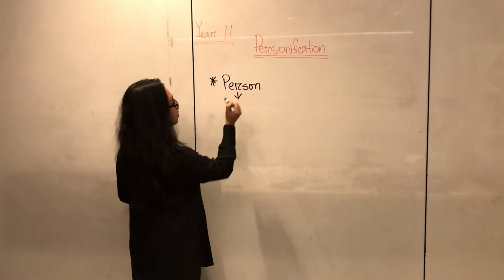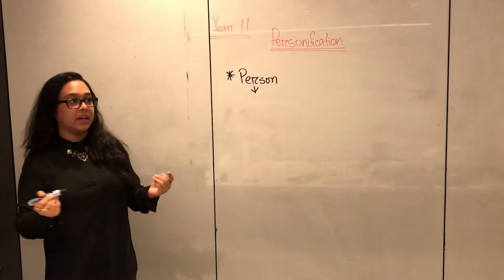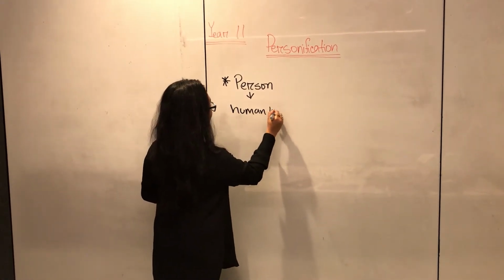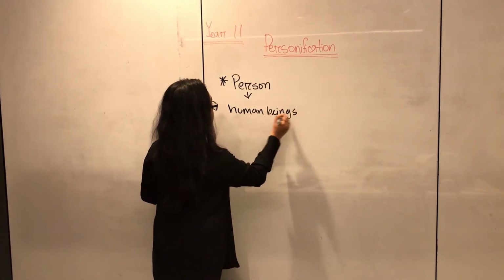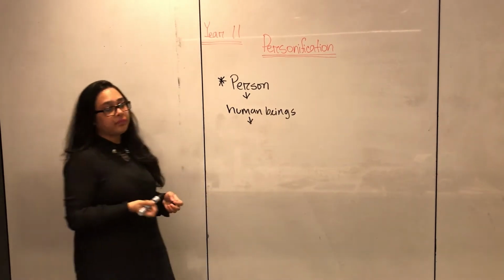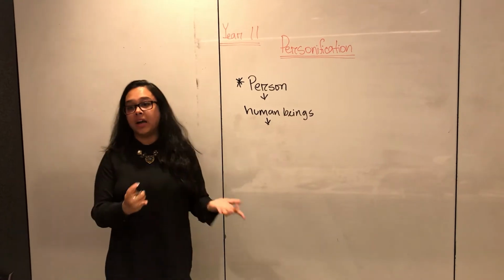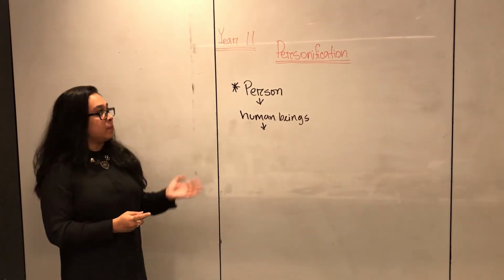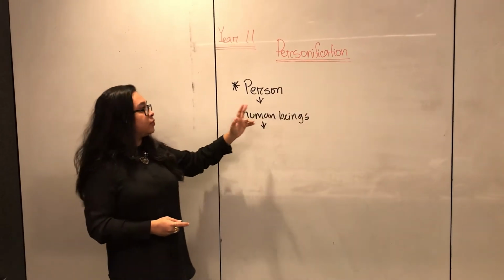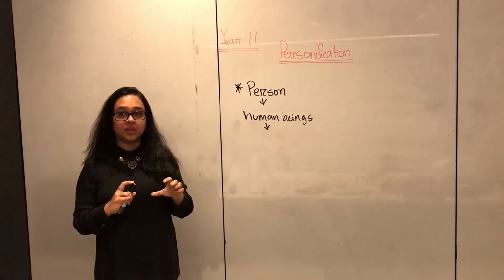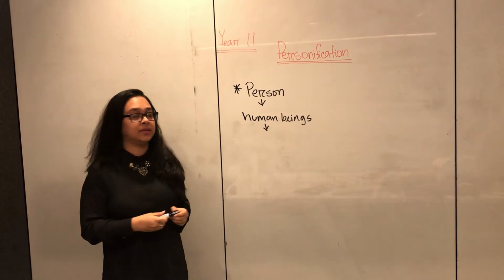So what is a person? Human beings. Yeah, so persons means human beings. And what do human beings do? They do different types of works. Yes, we do different types of works. For example, we eat, we play, we run, we sleep. So the idea of personification comes from person. It's like when, to a non-human object, we give human-like characteristics.